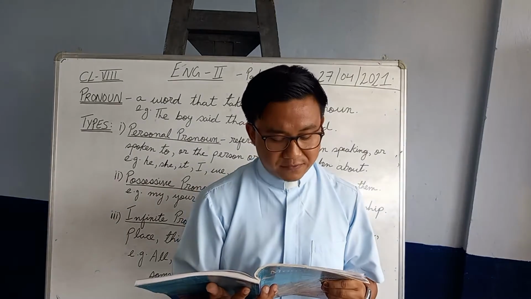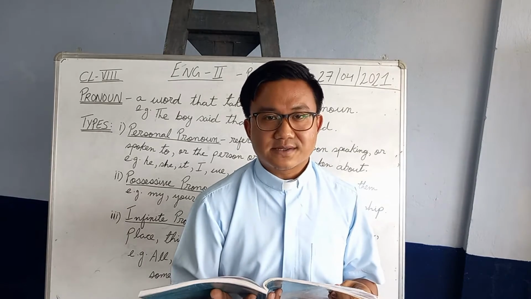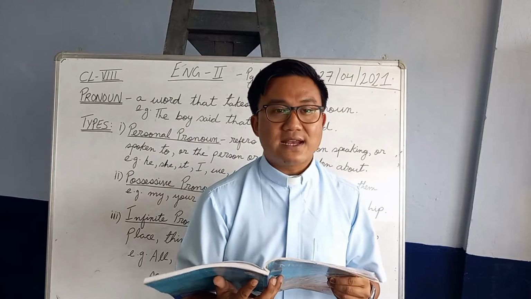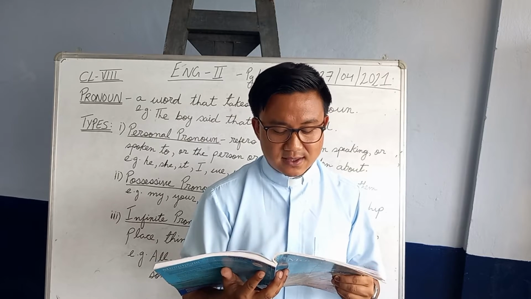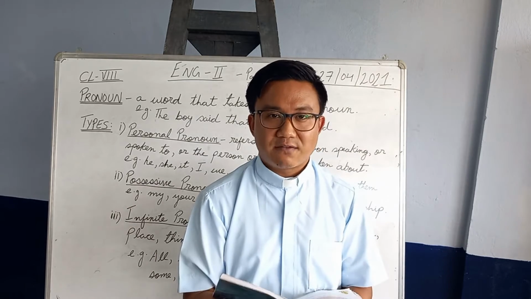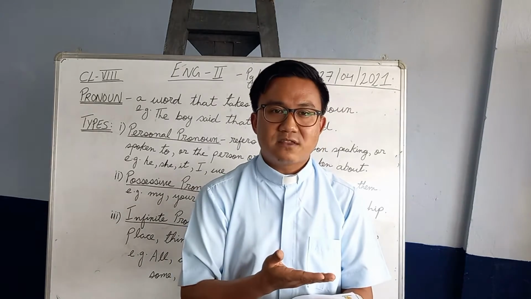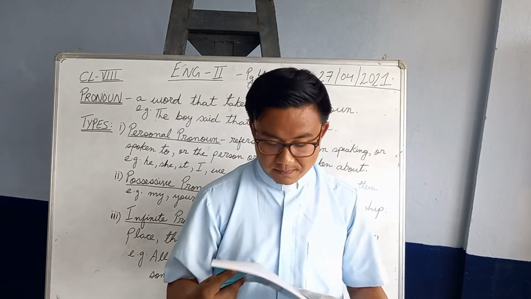D, to have a poker face means to show no feelings on your face. And E, to cut off your nose to spite your face means to do something to hurt someone else but actually hurt yourself. So I've done the match the following also, so kindly listen to it and do it in your exercise copy.